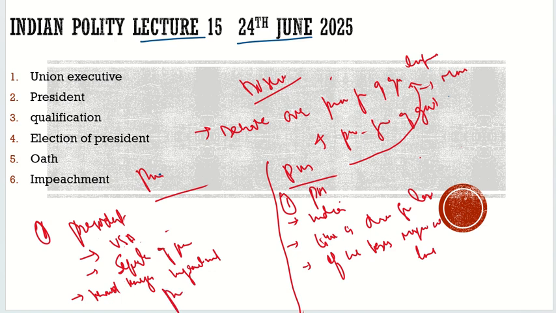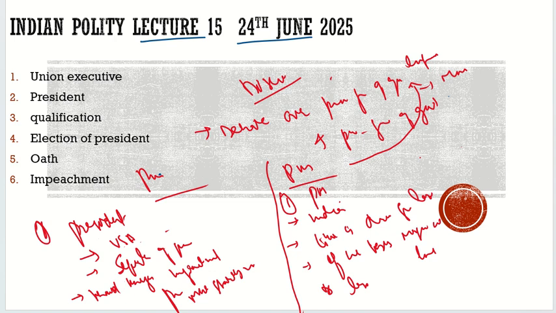There is more stability in the government. But with respect to the prime ministerial form of government, there is less stability. A no confidence motion can be put forward at any time, and he may lose the majority and have to resign. So there is more stability in the presidential form of government than in the prime ministerial form.